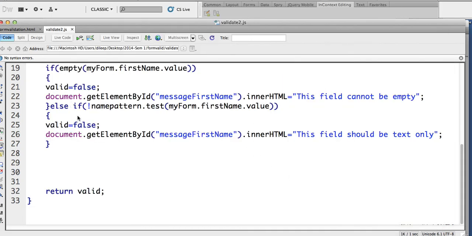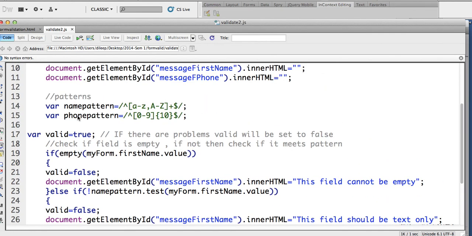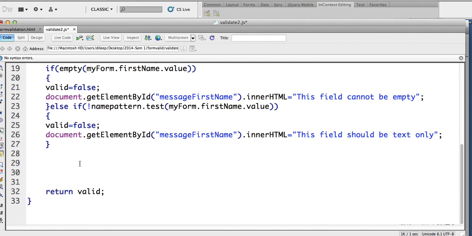Okay, so when did it break exactly? Oh, this is a problem. This guy. When it encounters an error here, it will break your code. This one was breaking the code.